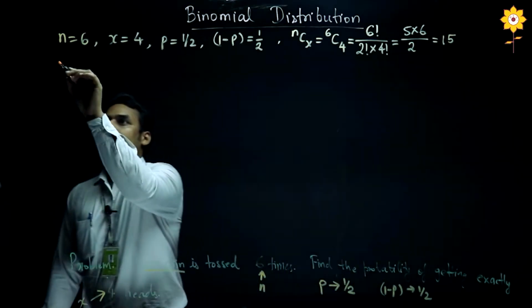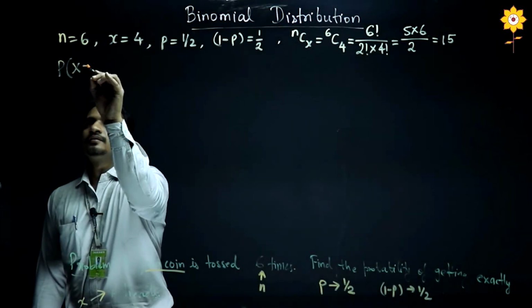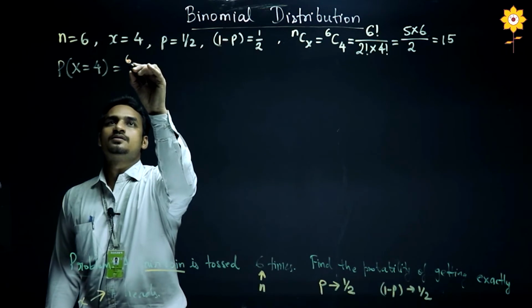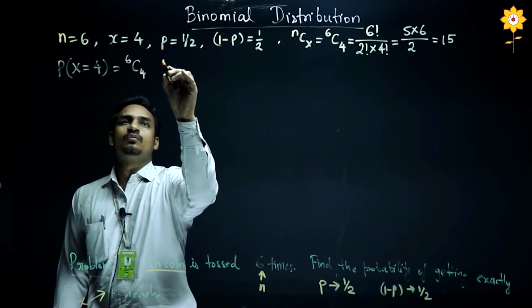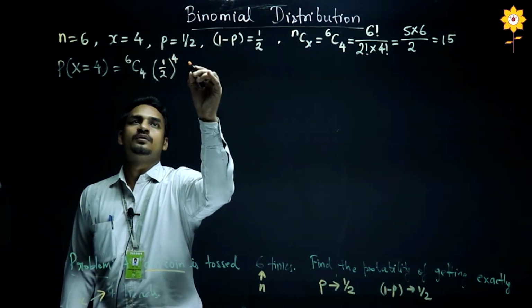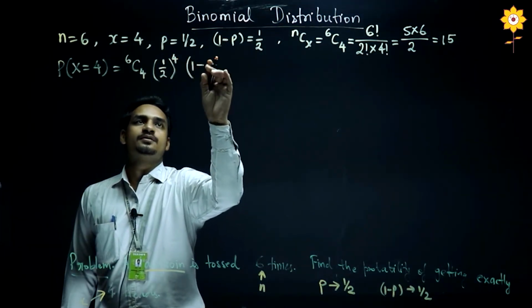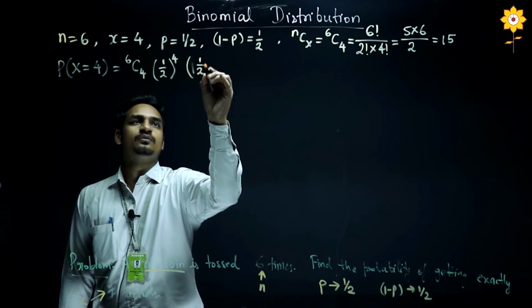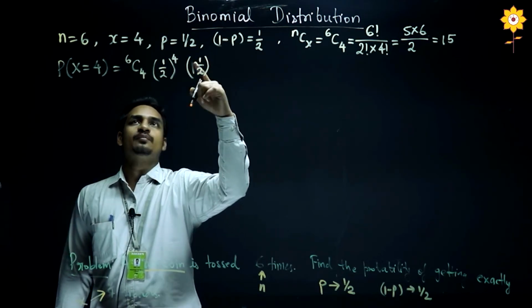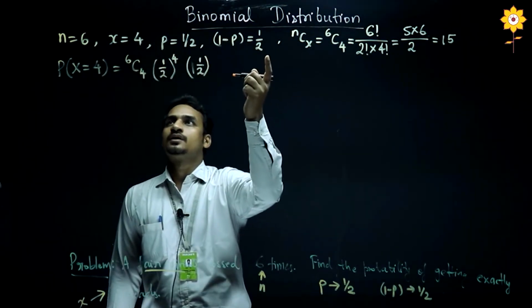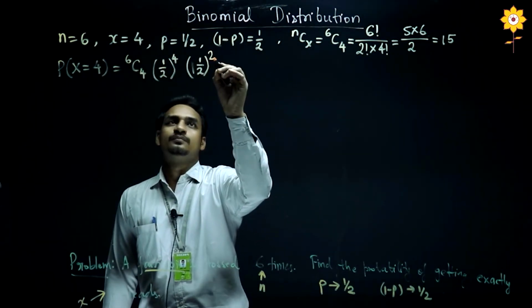So the probability of getting exactly 4 successes is equal to 6C4 into 1 by 2 raised to 4, and 1 minus p is 1 by 2. So I will directly write 1 by 2 raised to n minus x, n is 6, x is 4, so n minus x is 2.